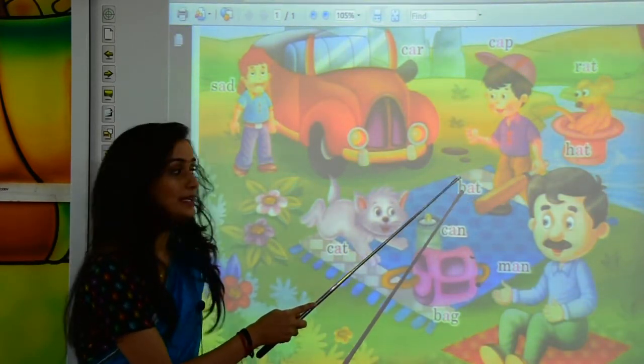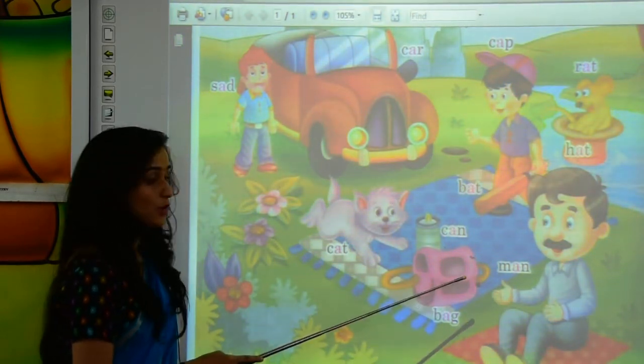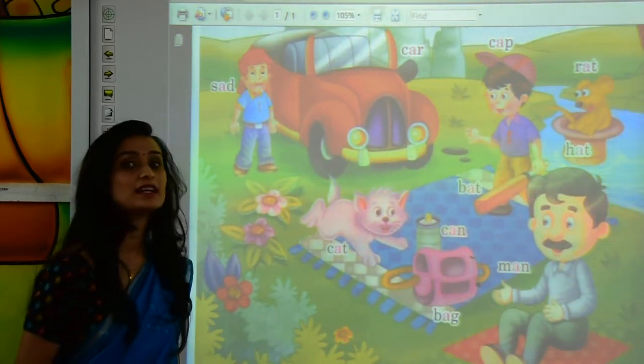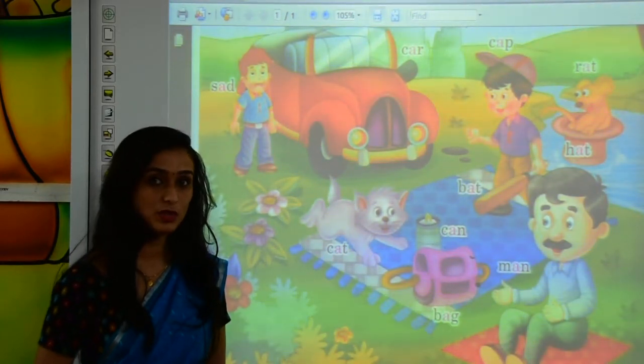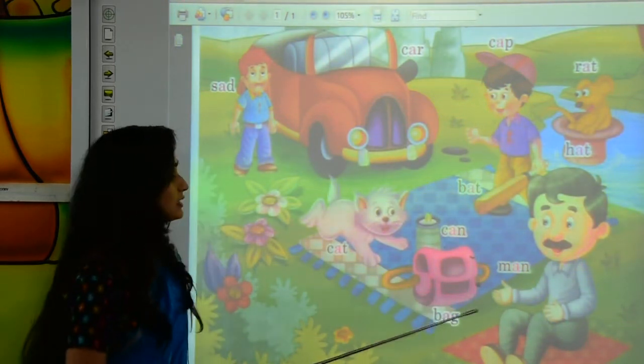B-A-T, bat. Okay, kids. Now, what is this, kids? What is this kept over here? Yes, this is a bag. You also bring bag to the school, no? The same bag. B-A-G, bag.